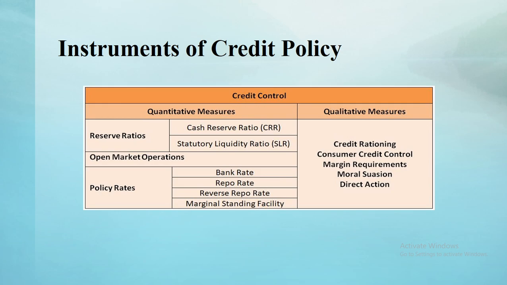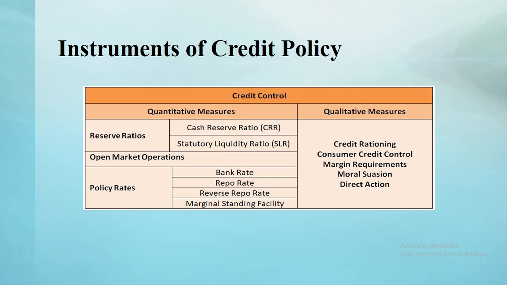Next one is repo rate. What is repo rate? It is the lending rate. It is the rate fixed by the RBI to lend to commercial banks. The current repo rate is 5.50%. Next one is reverse repo rate. It is a rate which is also fixed by the RBI to borrow from commercial banks. The current reverse repo rate is 3.35%. Last one is marginal standing facility.